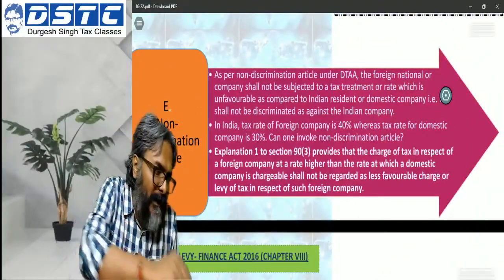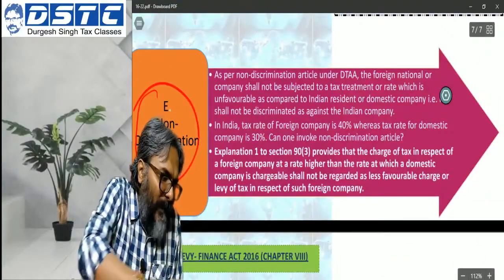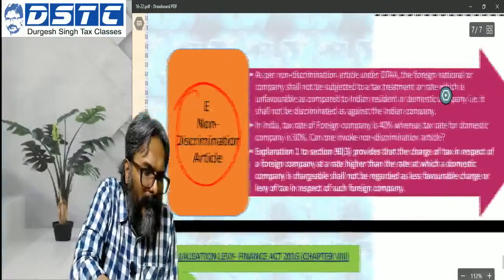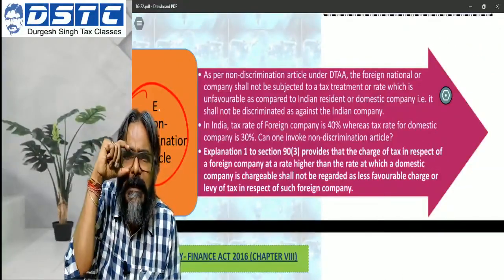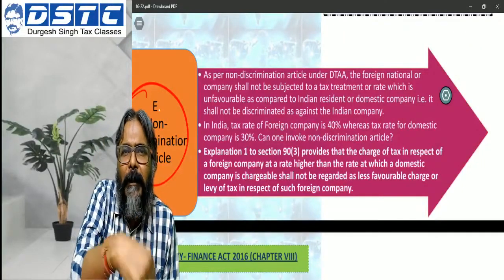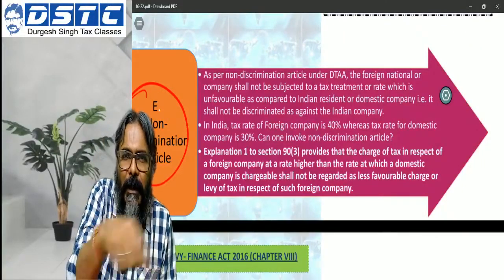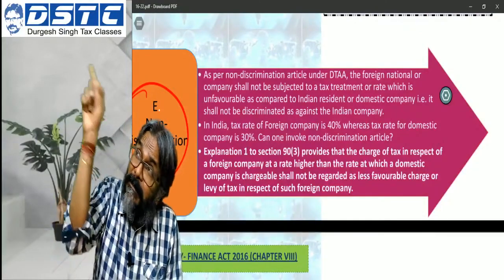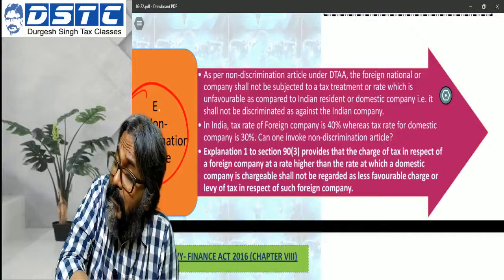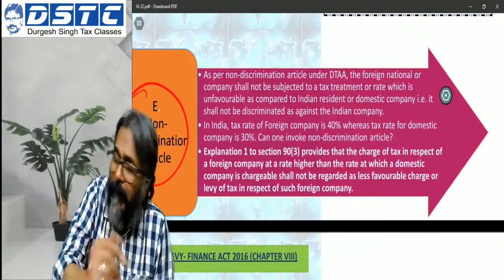Non-discrimination article, students. This part is also one time they have asked this particular question. I think you are aware of it. In a treaty, students, there is a specific article which says that a non-resident cannot be discriminated against in your domestic laws vis-a-vis whom? Vis-a-vis a resident of your country.